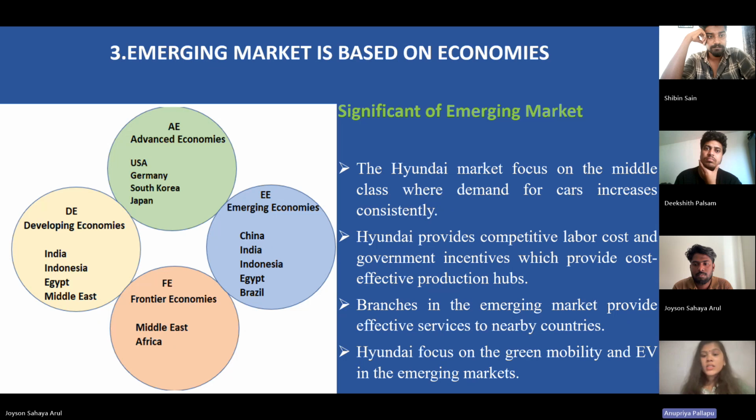So we can see the significance of emerging markets. Mostly Hyundai always focuses on the middle class, where demand for cars increases constantly. So we can get to know that it always focuses on the brand where we can get competitive labor cost, and the government also provides incentives, which provides cost-effective production hubs. And the branches in the emerging market provide effective services to the nearby cities. Hyundai always focuses on green mobility and EV in the emerging markets.